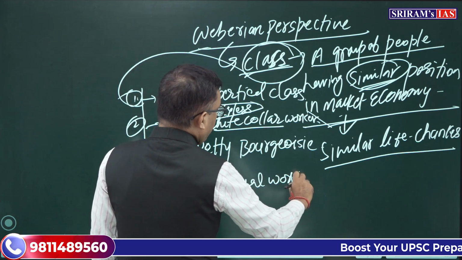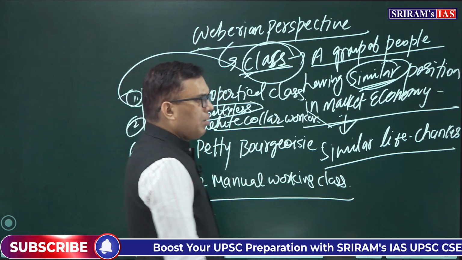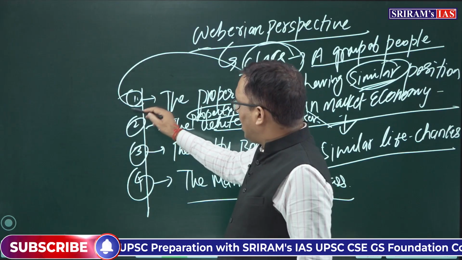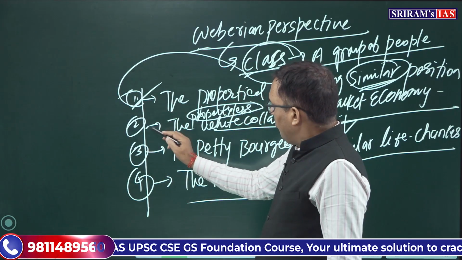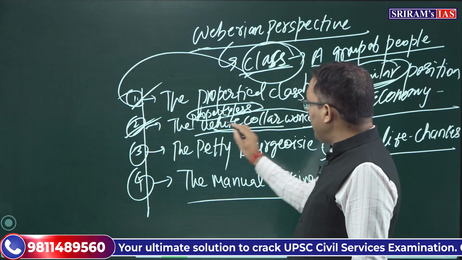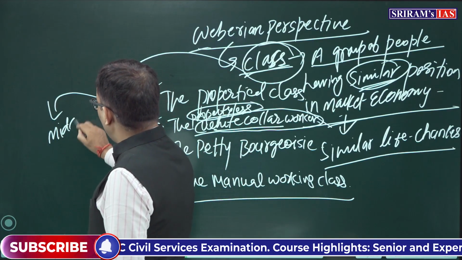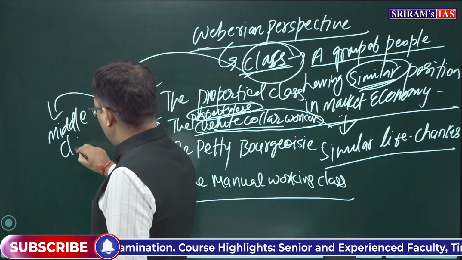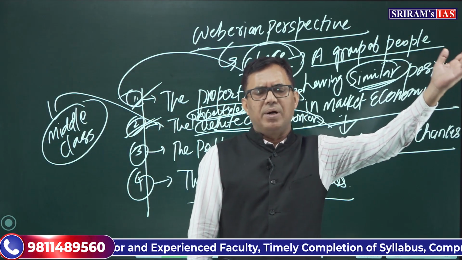Manual working class, right? So clear from the above, Weber talked about this class, the propertied class, smaller in size. They control economy, industry. Weber's main focus was on the property-less white-collar workers. And today this class is considered, broadly, the middle class. There is a huge rise of the middle class today.